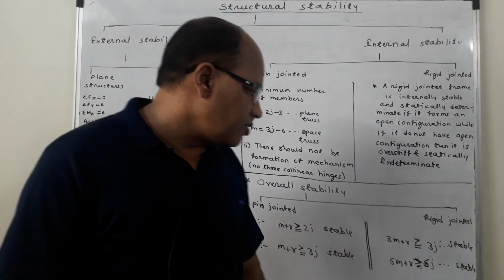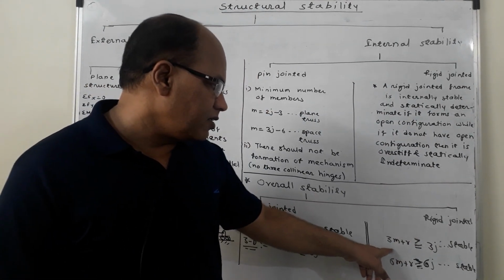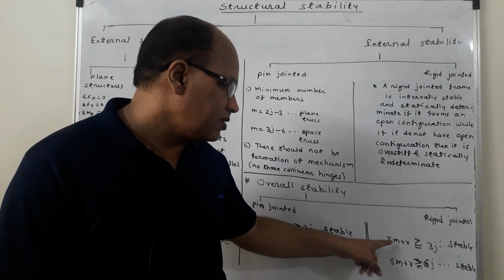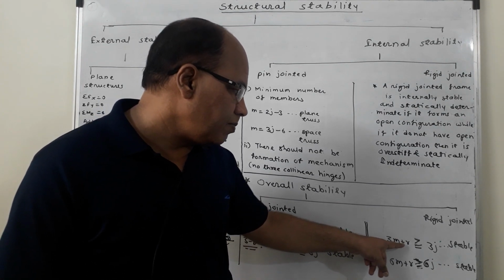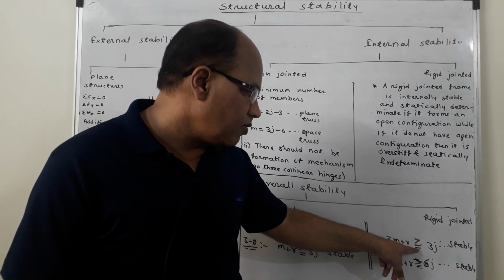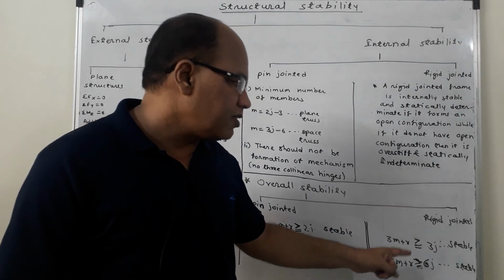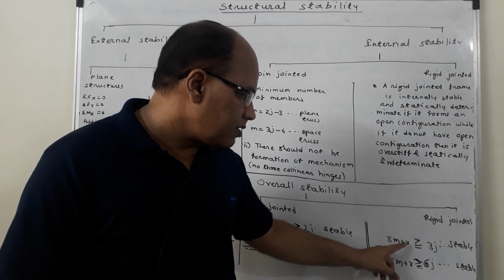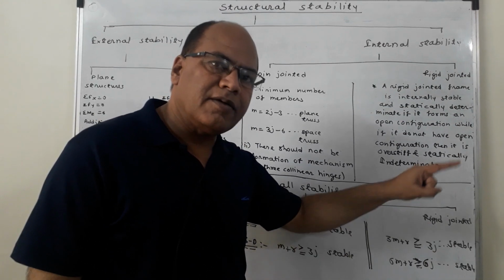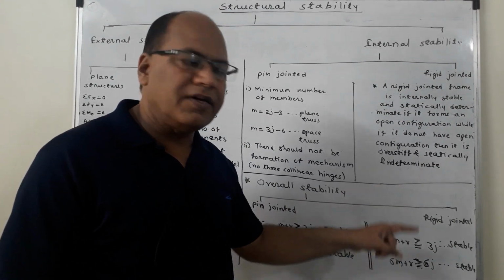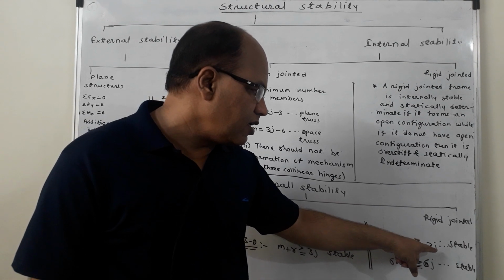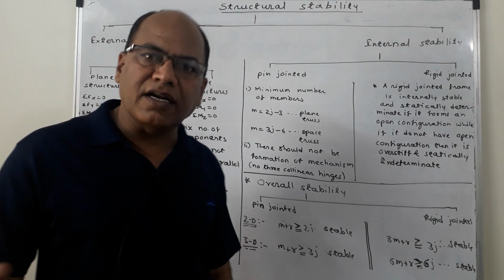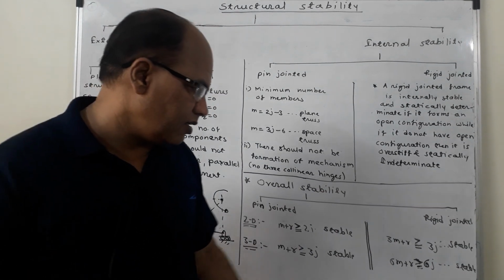In case of rigid jointed structure, if we consider a 2D structure, means a plane rigid jointed structure, if 3m plus r is greater than or equal to 3j, the structure is stable. If 3m plus r is greater than 3j, it is stable but is indeterminate internally. If 3m plus r is equal to 3j, the structure is stable and is statically determinate also internally.